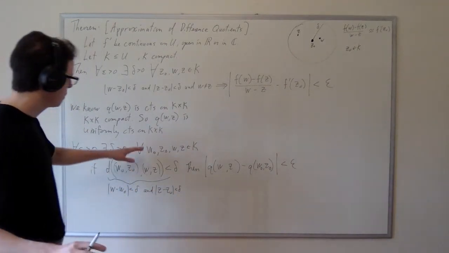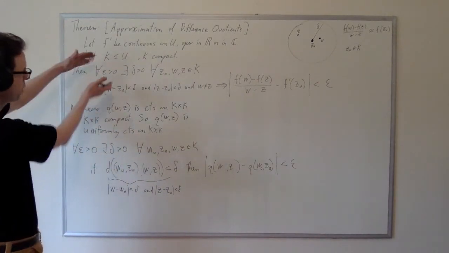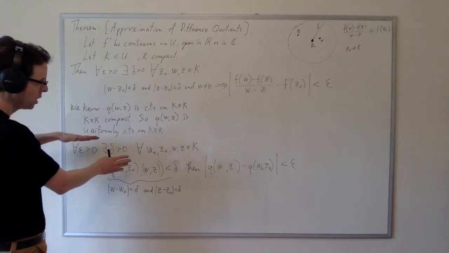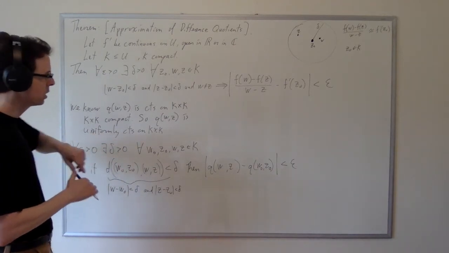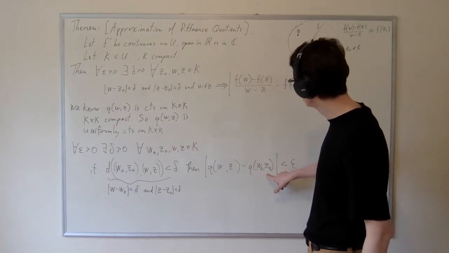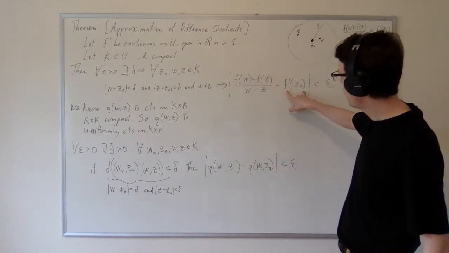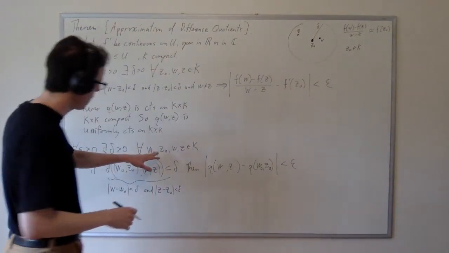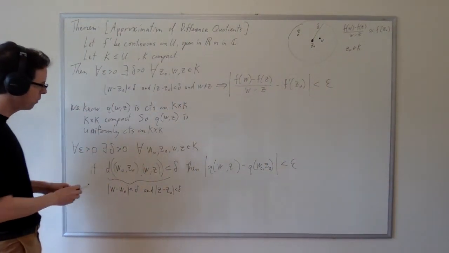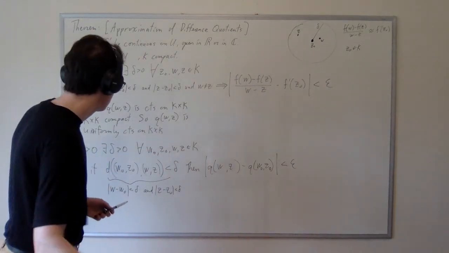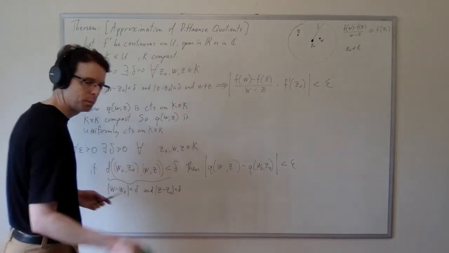Now, does this entail this? Well, yes, but we actually need to take what's given here and we need to specialize it. Notice that here we have abstractly q of w naught z naught, whereas here we have f prime of z naught. And so what we need to do is we need to say, okay, if this is true for all w naught and z naught, let's just apply it when w naught equals z naught.